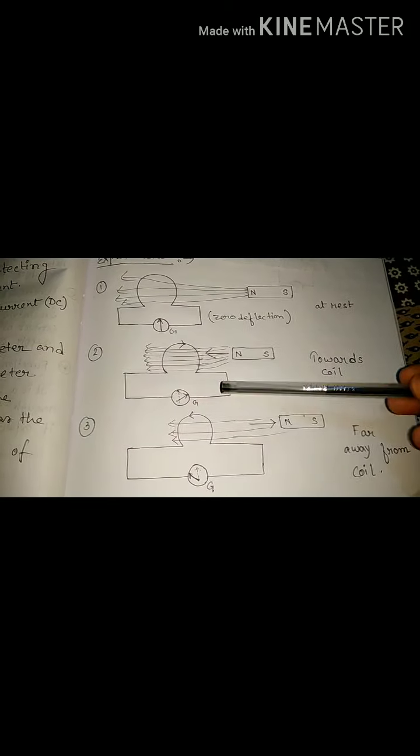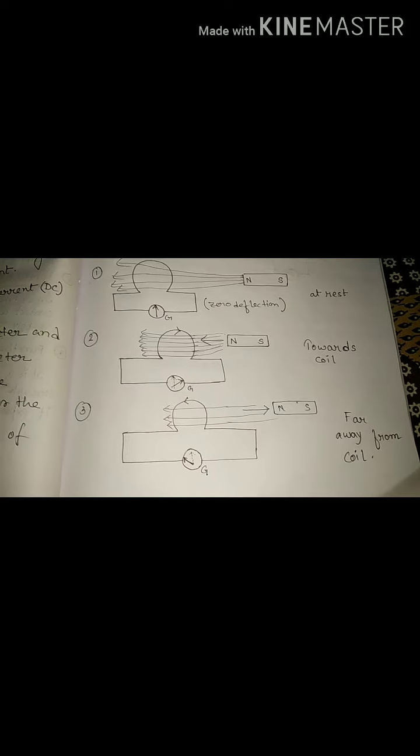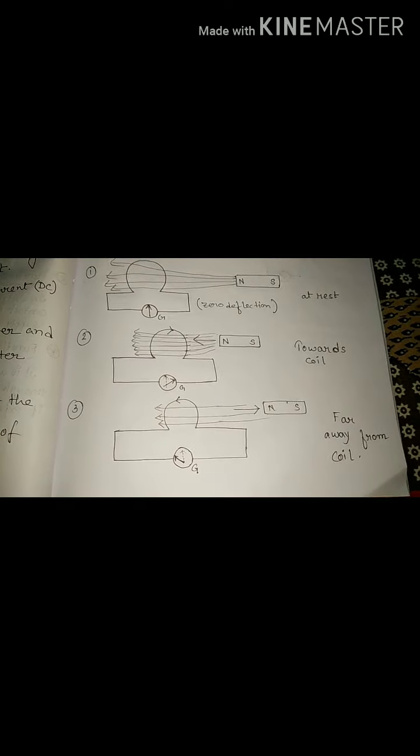So due to this, in the second and third cases, the magnetic field linked with the coil changes. In one case it increases when it moves towards the coil, and in the third case it decreases when it moves far away from the coil. In these two cases, the galvanometer shows some deflection, right side and left side.